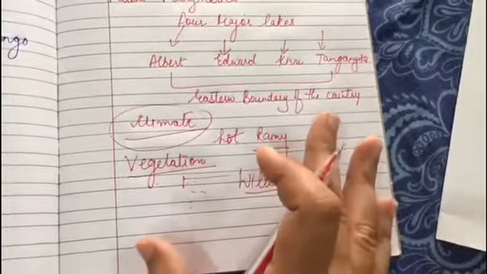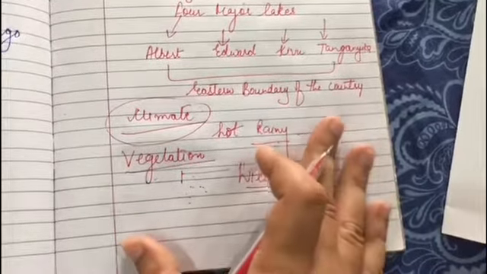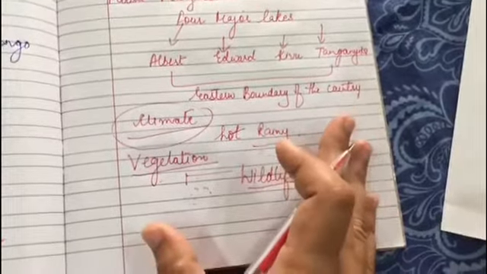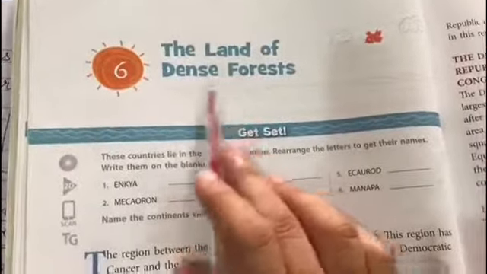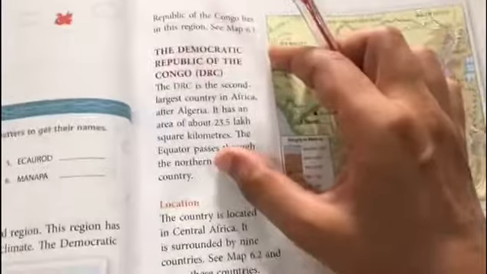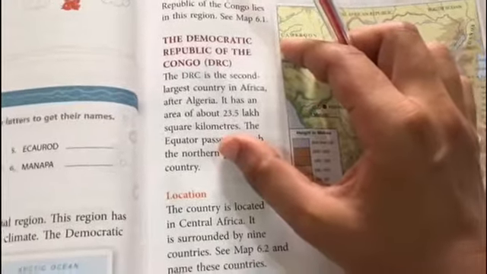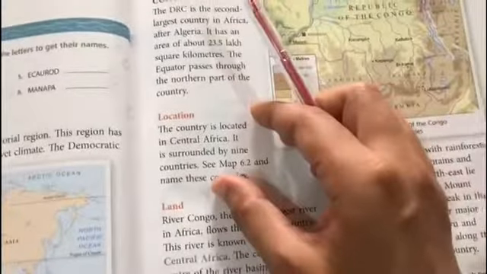So today we'll do this much only. I think this much is enough, and half of the chapter we have done, half we will do later. So what else have we covered here? We'll quickly do a recap of that. The chapter was related to the land of dense forest. We have just done an intro part. Then we moved to the DRC, that is known as Democratic Republic of Congo. We've done about the location and the land, like how the land is.